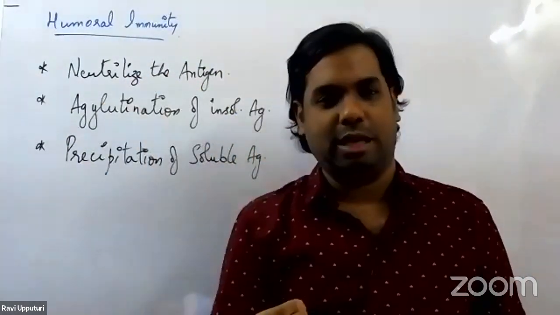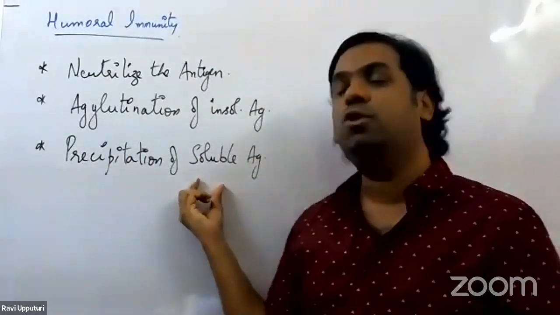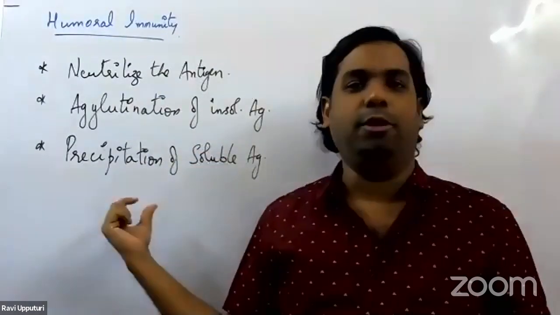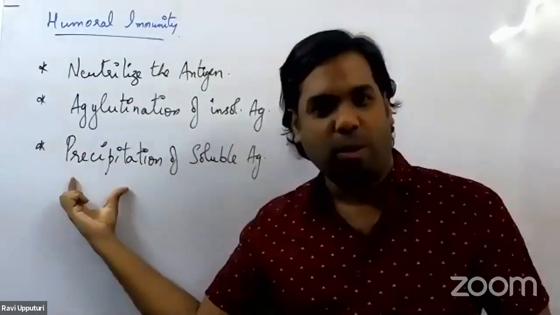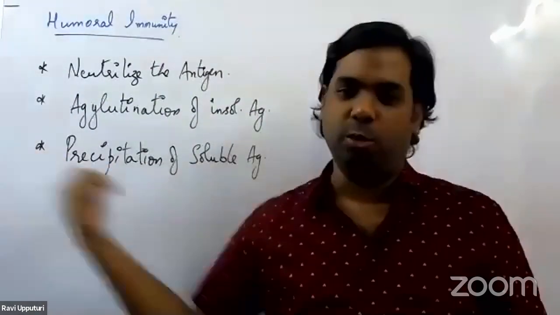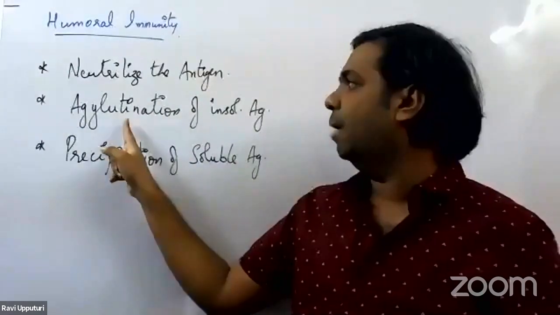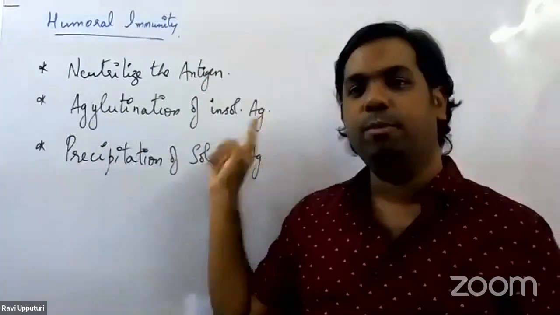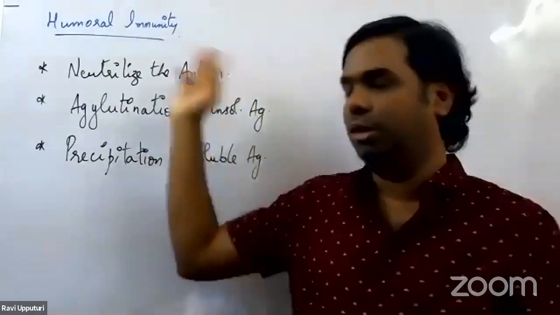Number three, if the antigen entering our body is a soluble antigen, they bring about precipitation. I hope all are familiar with precipitation, so we are not getting into much detail. So they neutralize the antigen, they agglutinate insoluble antigen, and they precipitate soluble antigen. These are the three ways.